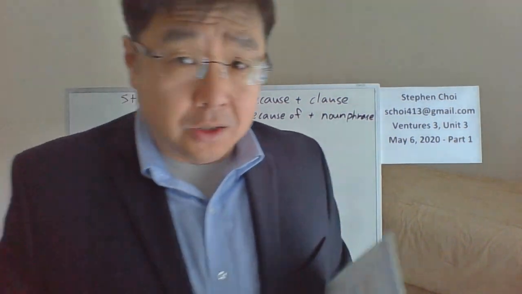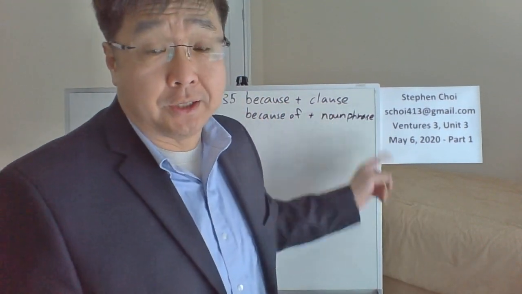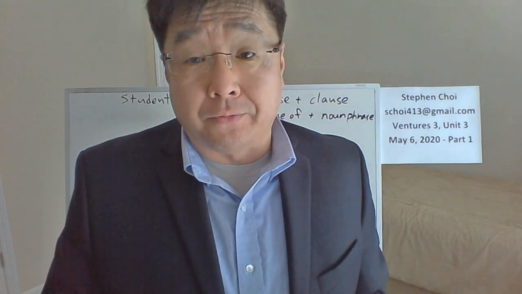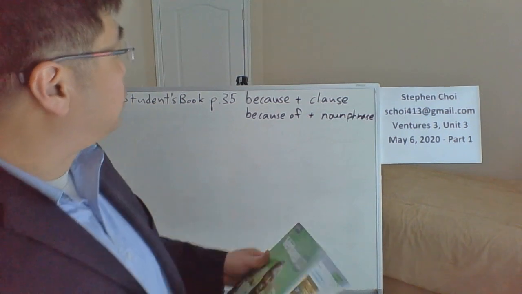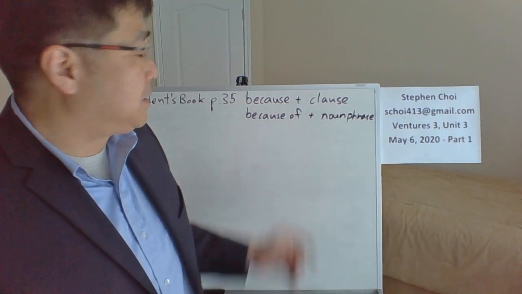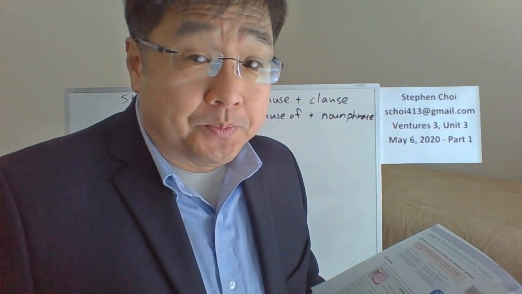So noisy neighbors, is that a clause or is that a noun phrase? Obviously it doesn't have a subject and verb, so it must be a phrase, right? So which one would you use? Because of, right? Because that one goes with a noun phrase. So how would you say this? Give me the answer.